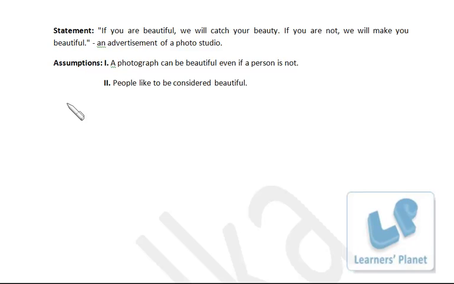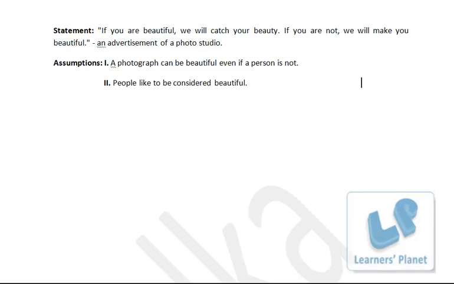People like to be considered beautiful. Yes, that's why this advertisement has been given. People like to be considered beautiful, right? Whether they are beautiful or not, that's a different thing. Because if you are going to a photo studio, you know that your face will not be changed, only your photograph will be changed. In your photograph you'll look more beautiful or more handsome, right? But in actual your face will remain the same. So people like to be considered beautiful.